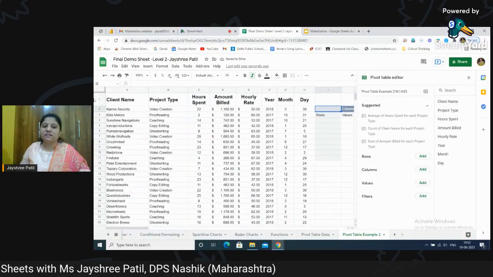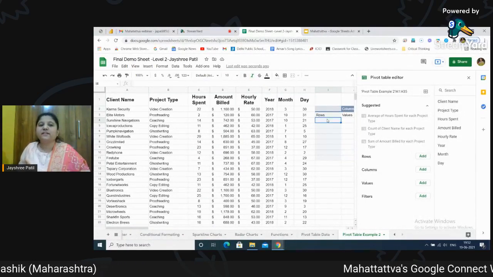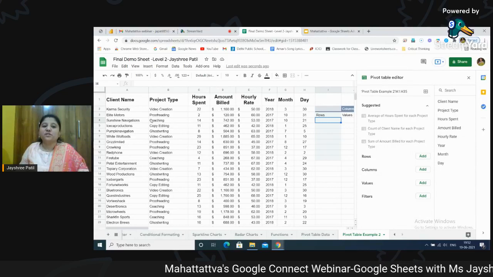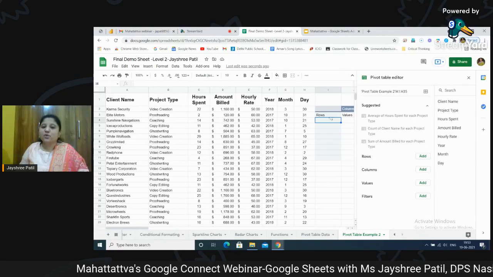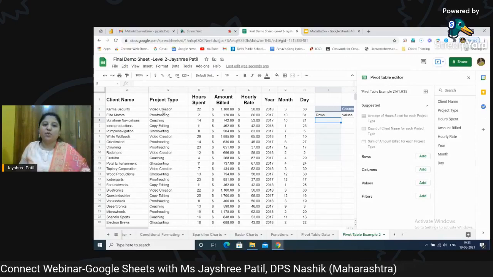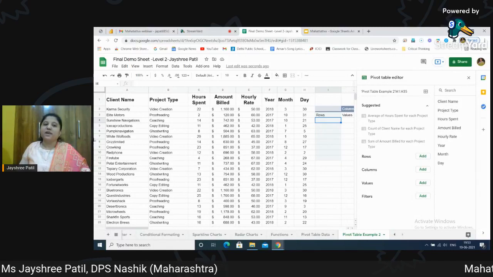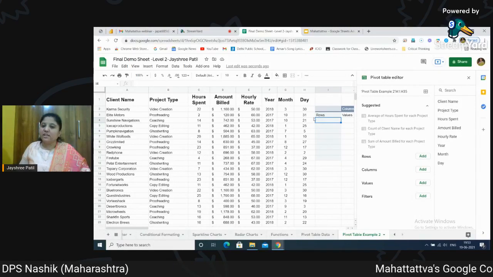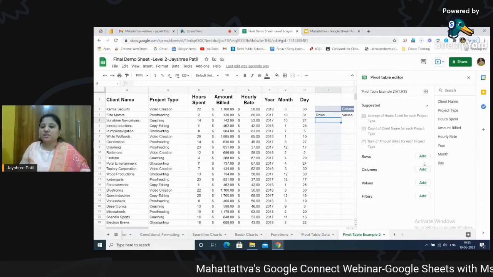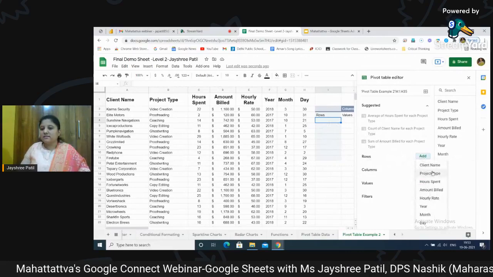Again, as we have seen there, it will show us only these many fields. I need to find out the build amount and hour rate for the different project types. So I need to keep the criteria very clear in mind. If I want to go by project type, then the row should have a project type. If my main criteria is client name, then I should select the client name in row. So I'm selecting project type. I will again go here in rows, click on add, select project type.